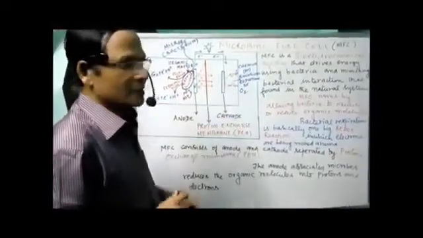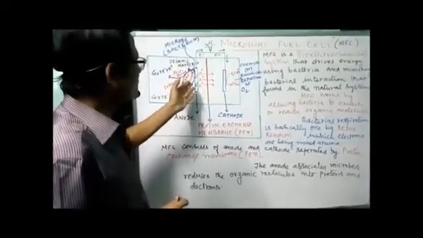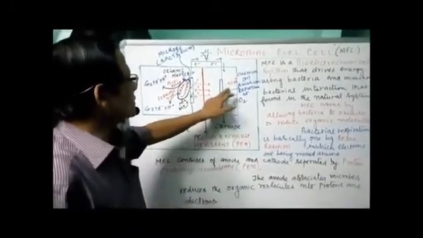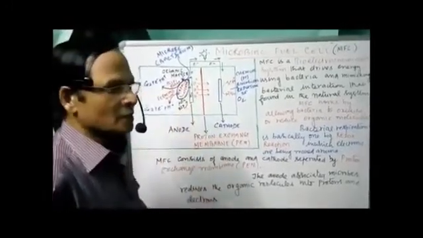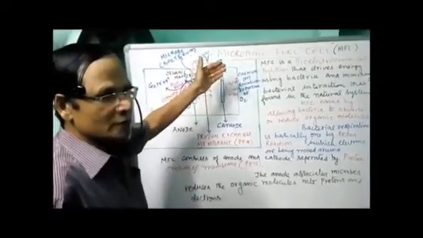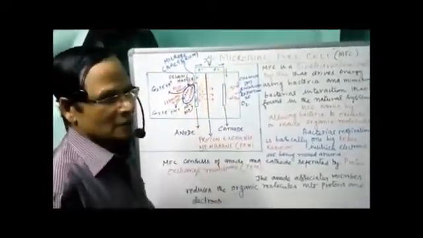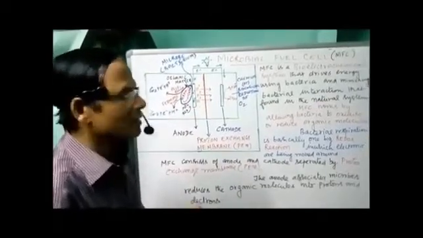So here reduction occurs. Because of the addition of the protons, oxygen becomes reduced into water. The reduction may be by means of chemical or biological reduction of oxygen, leading to the formation of water. At the same time, we are getting energy that is being used for generating current. That's why it's called a microbial fuel cell, as it is used for generating energy.